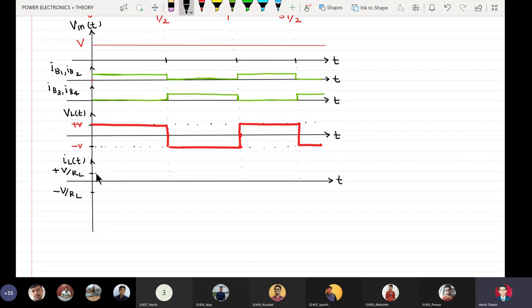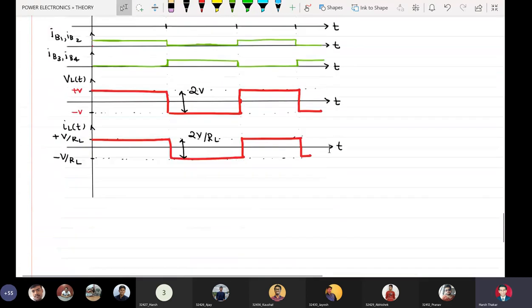Let us also draw the two levels. Load current waveform exactly follows the load voltage waveform. Only thing is that its limits are different. I want to mention here that the peak to peak voltage in the load side is equal to 2V, and for the current it is 2V by RL.